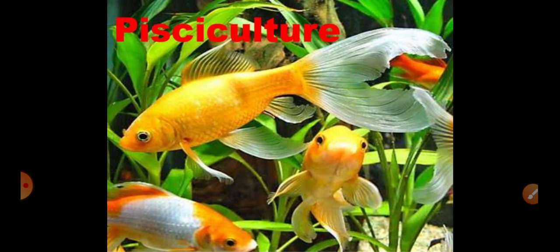They are freshwater fish, but we get this fish especially from fishing in the seas and oceans. So pisciculture means breeding of fish in specially constructed tanks and ponds. That is about pisciculture.